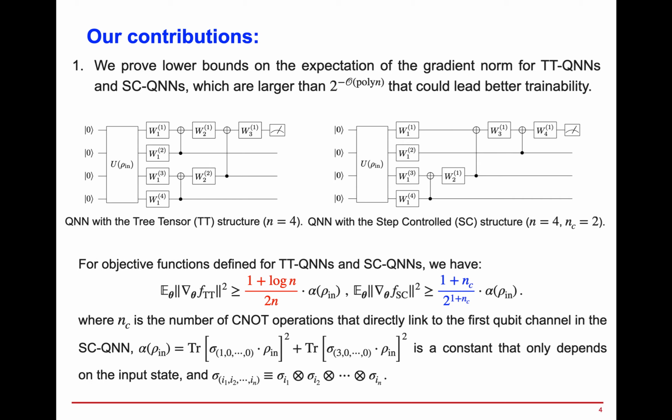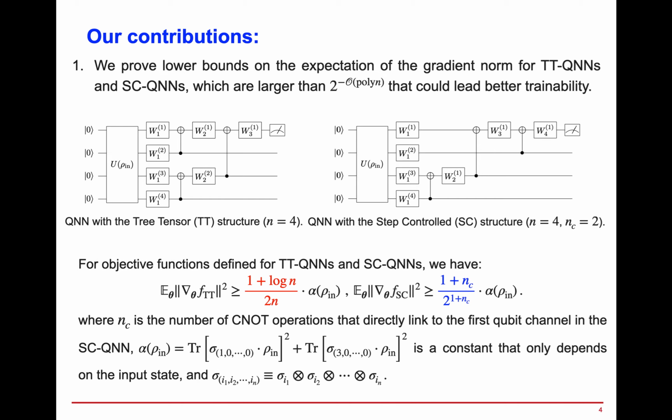About the bounds of the gradient norm, we prove that for the tree tensor circuit, the gradient norm is larger than the inverse of 2n times a constant alpha rho in, and for the step control circuit, the gradient norm is larger than the inverse of 2 power nc times a constant alpha rho in.